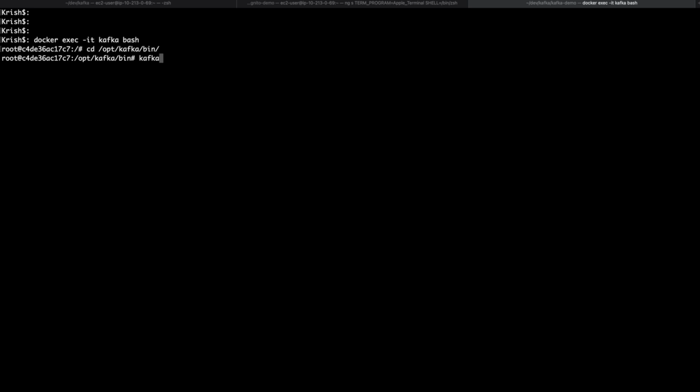So kafka-topics, and then I need to provide what I'm going to do with this. I'm going to create, with zookeeper, which is the zookeeper Docker itself, listening on port 2181, the default port. The replication factor is just 1 because this is a local cluster and I don't need much redundancy.